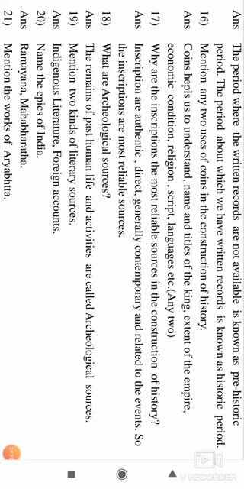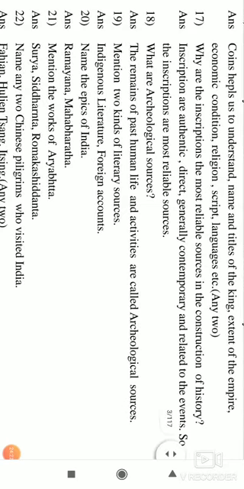Name the two epics of India. You know it: Ramayana and Mahabharata. Ramayana and Mahabharata are the two great epics of India. Mention the work of Aryabhatta: Surya Siddhanta and Romaka Siddhanta. Even there is a book called Aryabhatiyam. This is a scientific work of Aryabhatta.